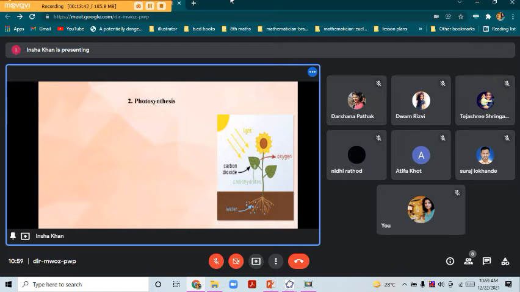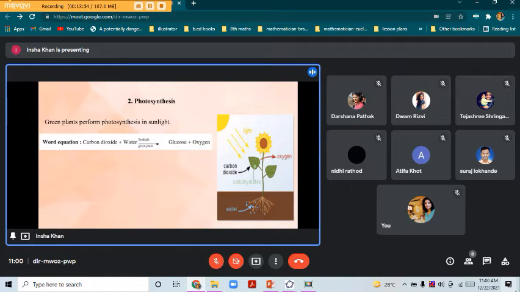And they result in the formation of glucose and oxygen. So the green plants perform photosynthesis in the presence of sunlight. Now the equation: these plants use carbon dioxide and water, and in the presence of sunlight, and since they have chlorophyll, they form glucose and oxygen. So this is the word equation.